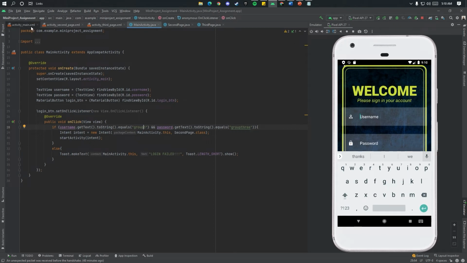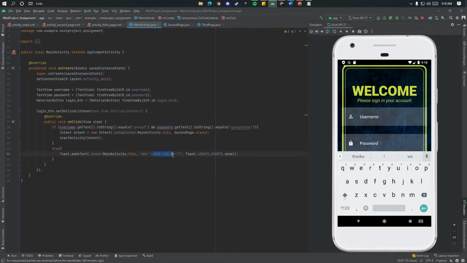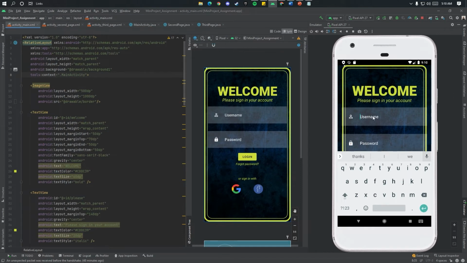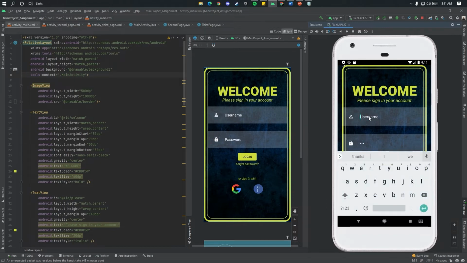So basically, when the username or password is incorrect, a toast will appear with the message login failed, as shown here. I will show in our app. When the username or password is incorrect, it will toast login failed. So if it's correct, which is our username group3 and password group3 in spelling,